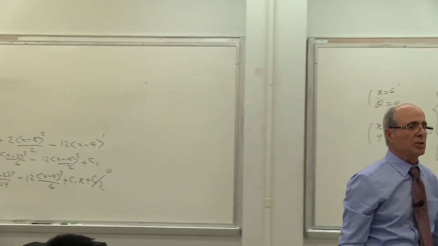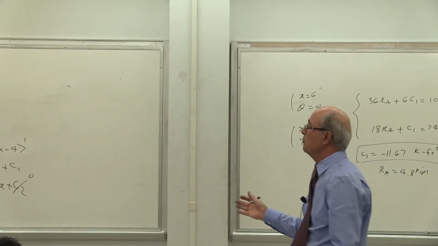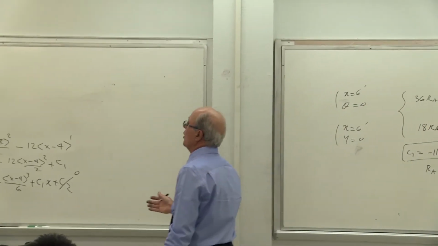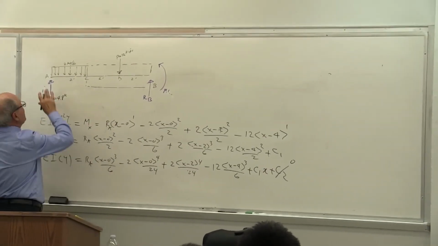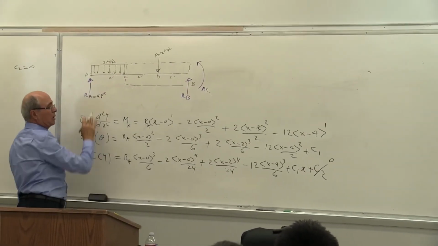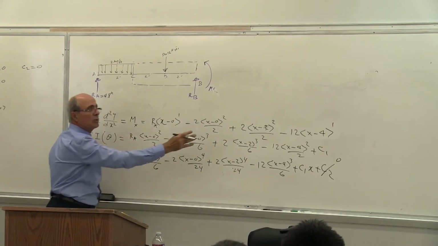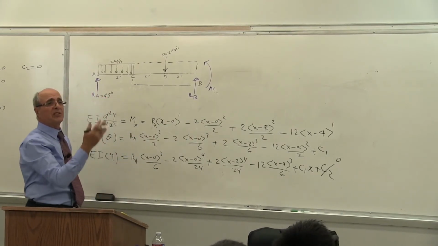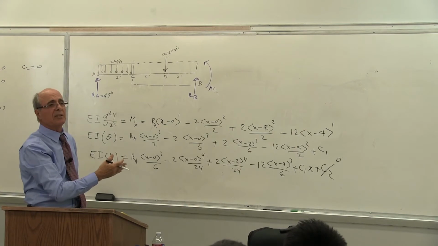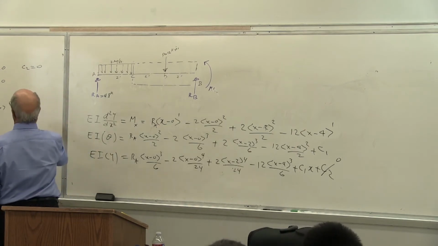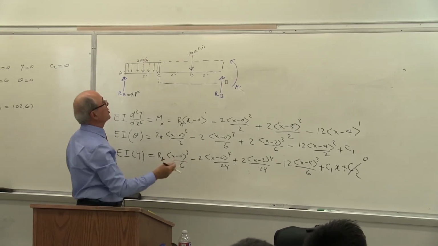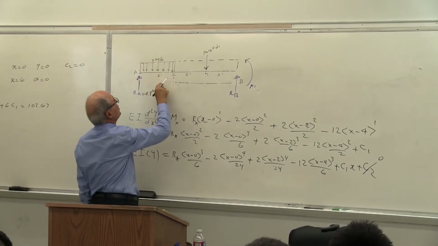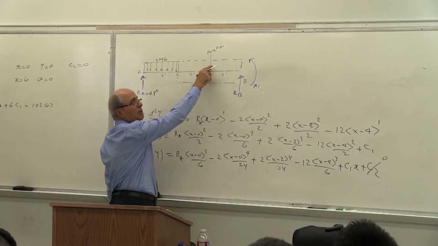Is that understood? So you can find deflection anywhere. You can find theta anywhere. Of course, deflection at that point is 0, theta at that point is 0. You can calculate theta A by putting x equal to 0. Most importantly, the statics of this is solved. Now that I have RA, can I calculate RB and MB? Of course I can. That's very simple. You add the loads together: 2 times 2 is 4, 4 plus 12 is 16.